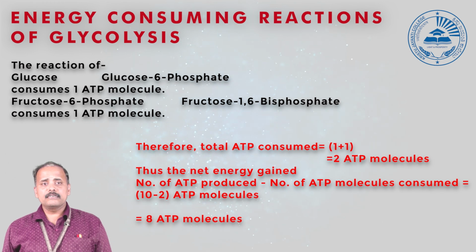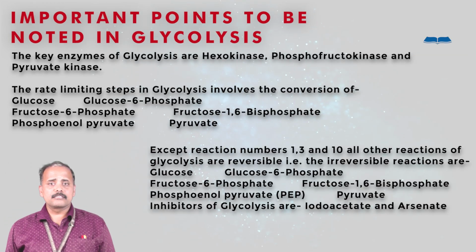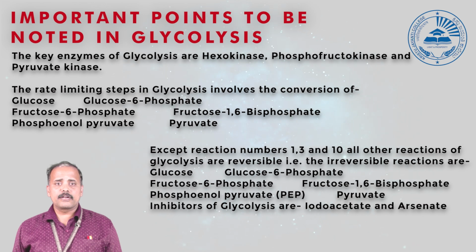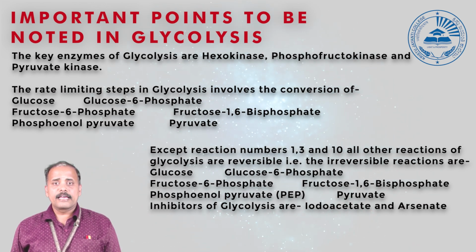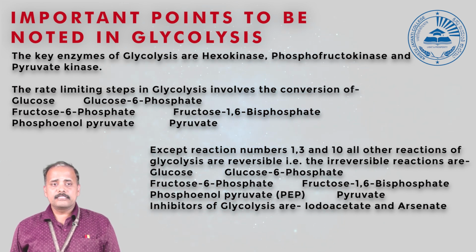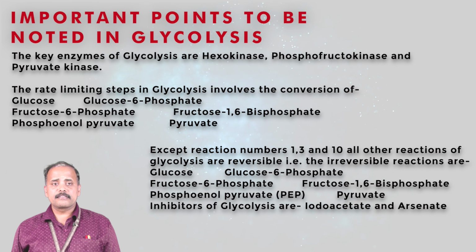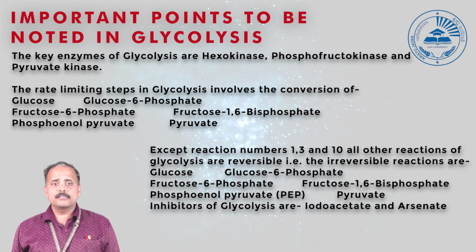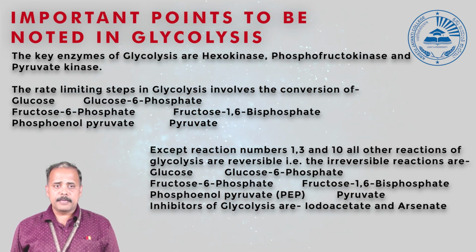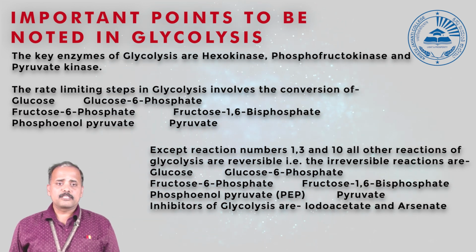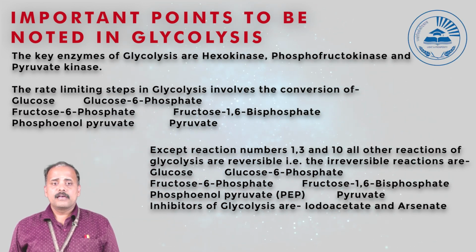There are 3 important key enzymes involved in glycolysis, which include hexokinase, phosphofructokinase and pyruvate kinase. Wherever these enzymes catalyze a reaction, we consider it a rate limiting reaction. Those rate limiting reactions include the conversion of glucose to glucose 6-phosphate, fructose 6-phosphate to fructose 1,6 biphosphate, and third, phosphoenol pyruvate to pyruvate. These are irreversible reactions that take place in glycolysis.